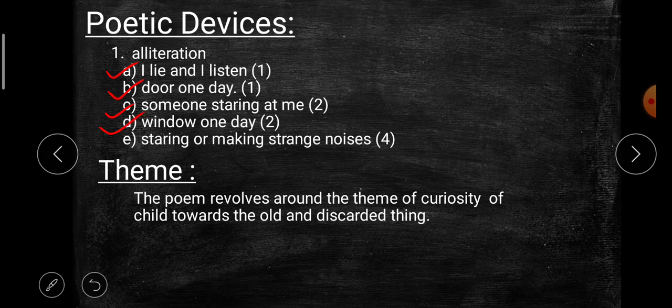Next is window one day. Now, in this example, a word is not repeated, rather, a sound is repeated, that is w in window and one. So, it is also an example of alliteration, and again, it is from the second stanza. Last example, staring or making strange noises. In this, the s sound is repeated in words staring and strange. So, it is also an example of alliteration and it is from the fourth stanza. So all these are examples of alliteration in this poem.